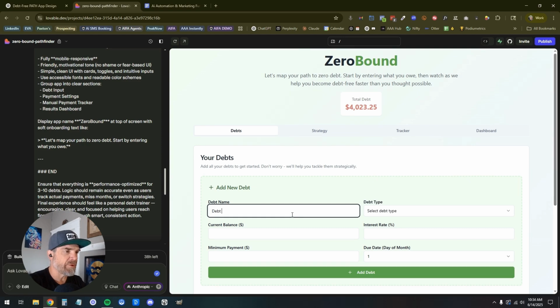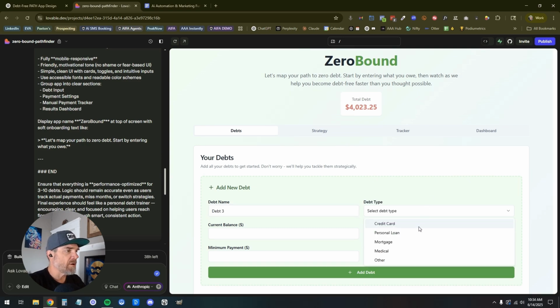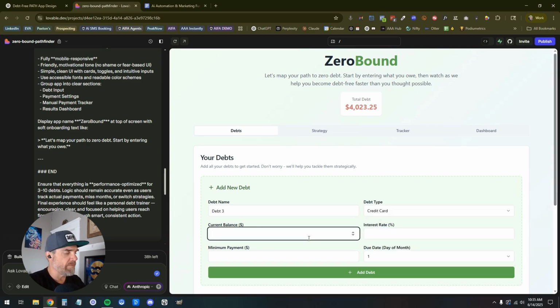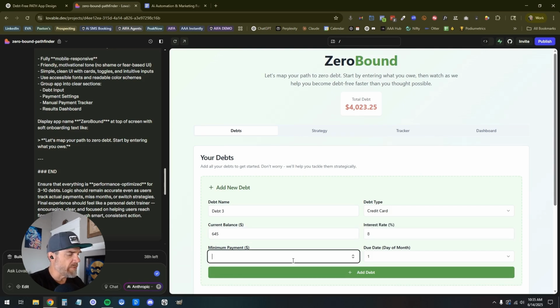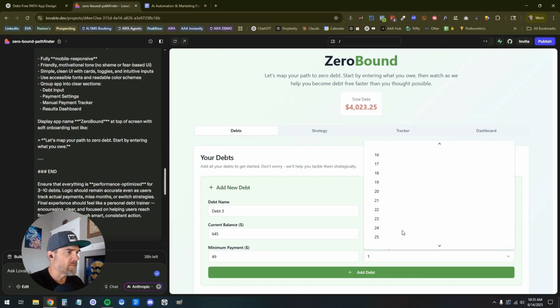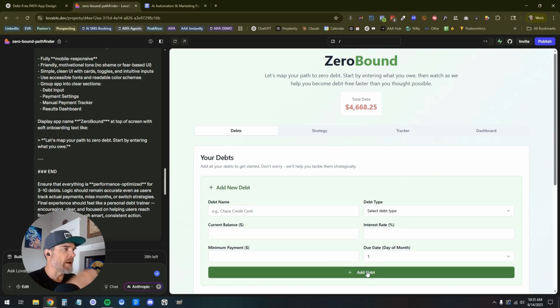Debt 3. Another credit card. We're going to go current balance of like 645. Interest rate of 8%, and the minimum payment's going to be 49. Payment due date will make it the 25th. Cool. Add debt.